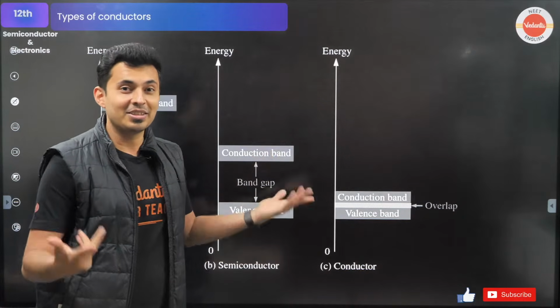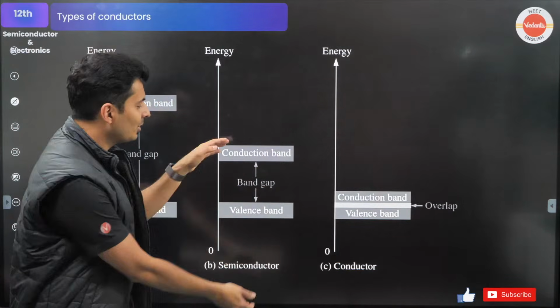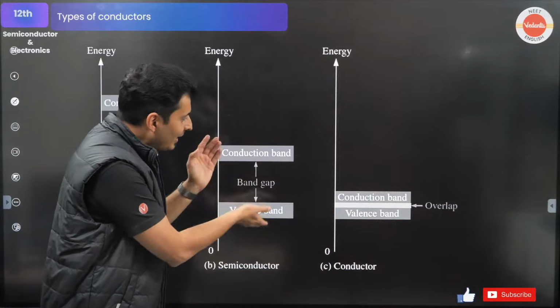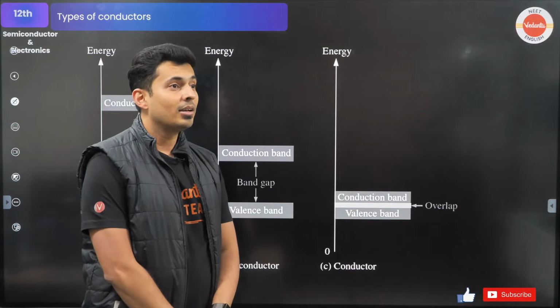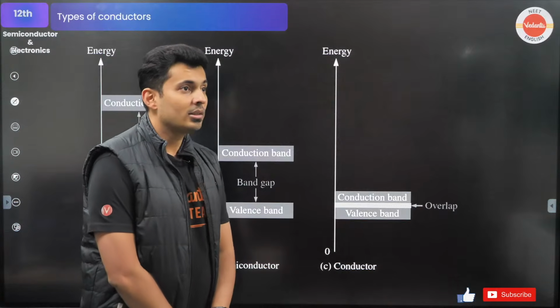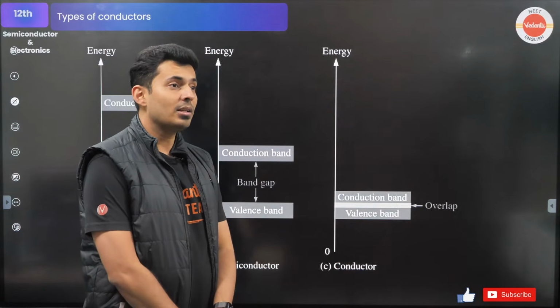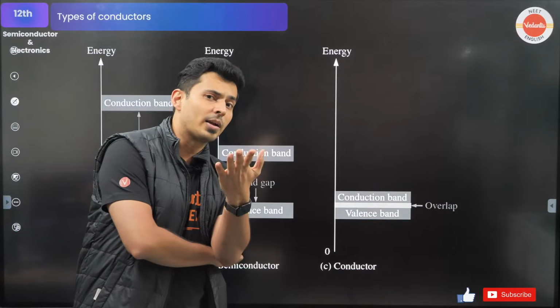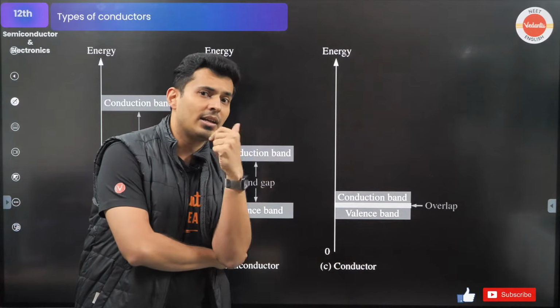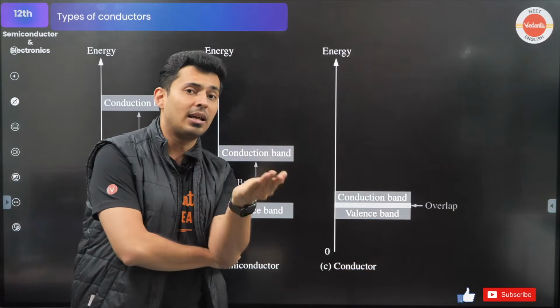Sometimes the best thing can happen: there is no band gap at all. Some people, have you seen them? They sleep with their eyes open in the period. You don't know whether they are sleeping or awake. It is so scary to look at those people. Just like a virus, you don't know whether it's alive or dead.